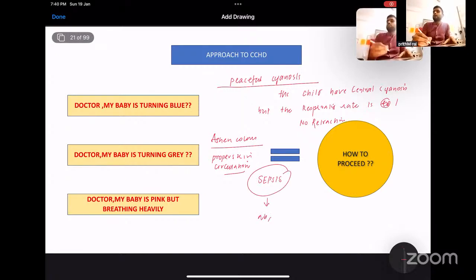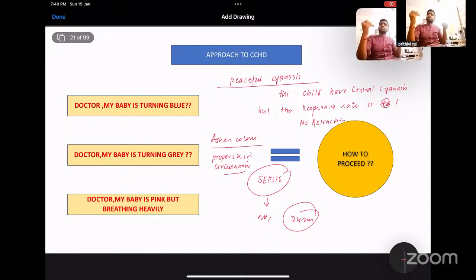You watch whether the child is improving for 24 hours, and send all the relevant investigations, but always keep in mind, as one of the differentials for shock, duct-dependent systemic circulation. Same funda. After 72 hours, what happens? Your ductus closes. All duct-dependent systemic circulation lesions, like critical coarctation of aorta, critical aortic stenosis, interrupted aortic arch, and hypoplastic left heart syndrome, will present after 72 hours because